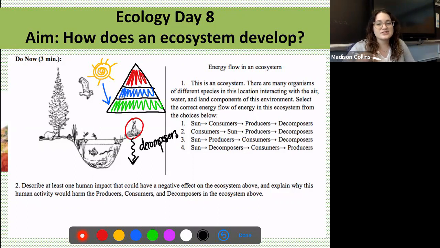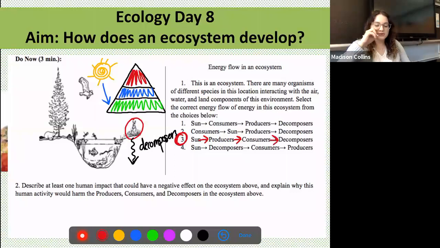So what is the correct answer choice here? Well, it should be answer choice 3, where the sun gives its energy to producers, producers pass the energy to consumers, and then consumers to decomposers.